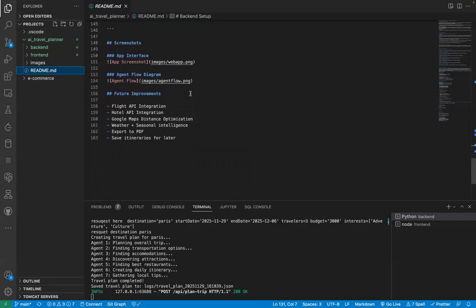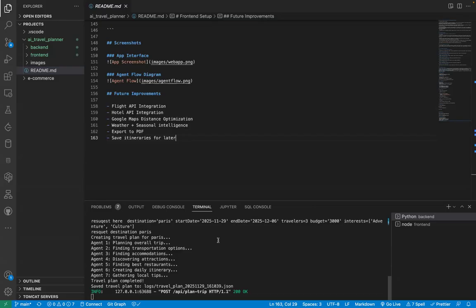There are some feature improvements that we are going to do in this project, so we will keep on updating it. You can go and take a look at the repo, as we will be adding new features such as flight API integration, hotel API integration, Google Map distance optimization, weather and seasonal intelligence, export to PDF, and saving itineraries for later. So keep looking at our repo for these improvements. We'll be doing them over the next 3 months.